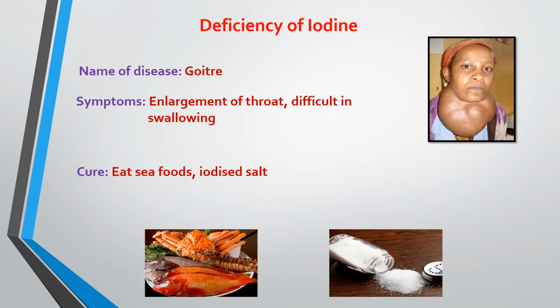We can cure it by eating seafood and also iodized salt. The salt we eat at our home actually contains iodine, so it prevents us from iodine deficiency.